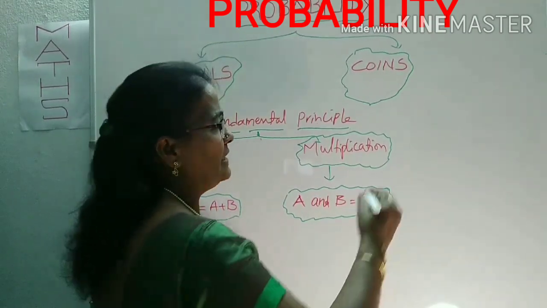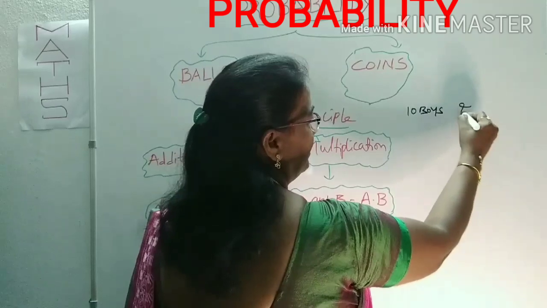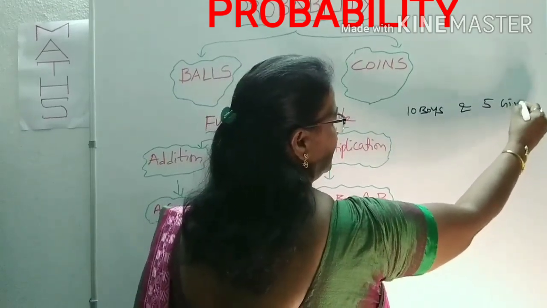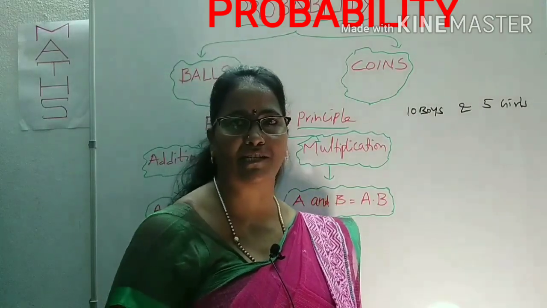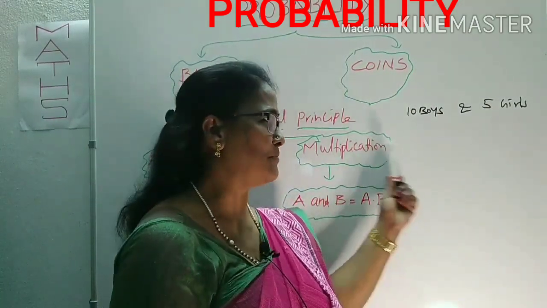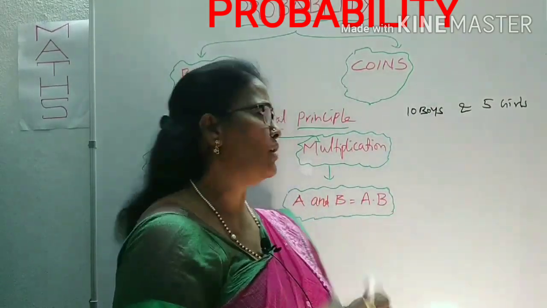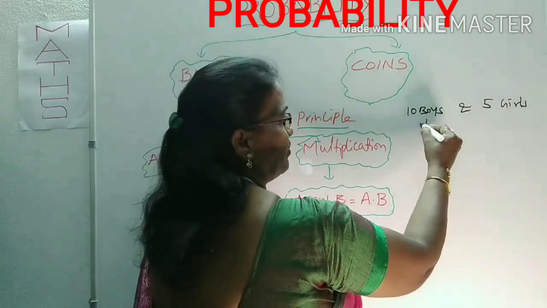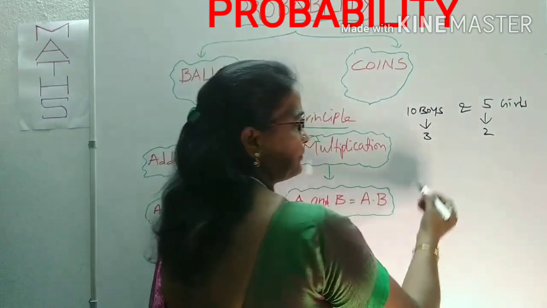I will give a small example for your understanding. There will be 10 boys and 5 girls. I am giving this example, boys and girls, so you can understand easily. Suppose I want to select 3 boys and 2 girls.